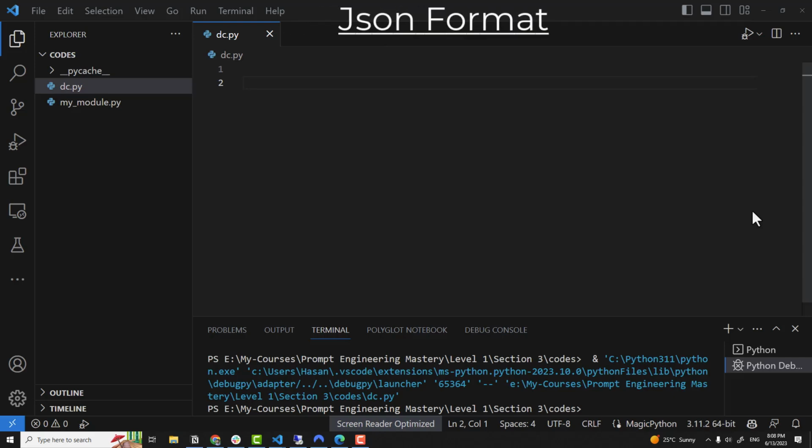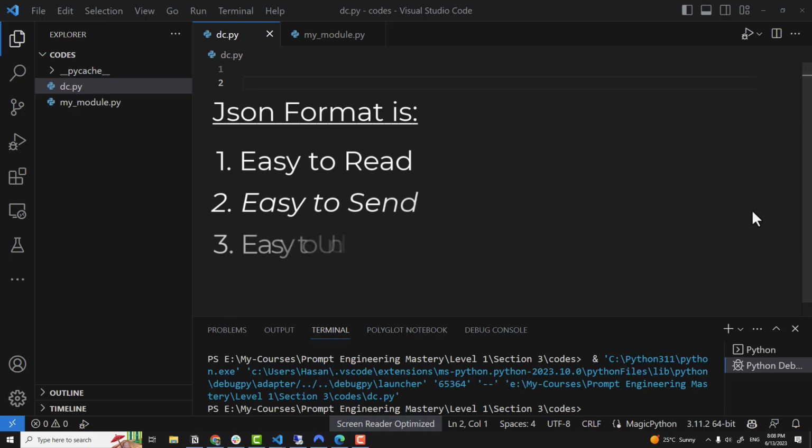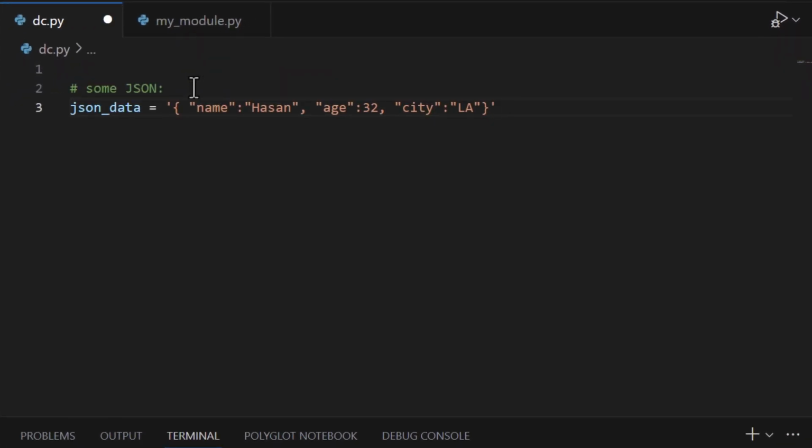JSON simply is a lightweight format of storing data. It's like a text file. It's simple text, but formatted in a way which makes it easy to read, send, understand, and communicate with. Look at this sample JSON. This is JSON data.